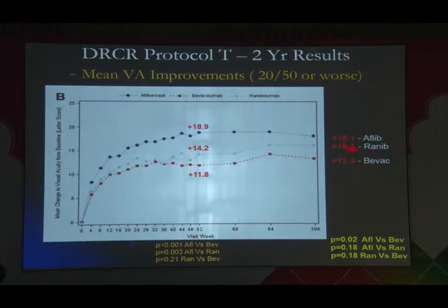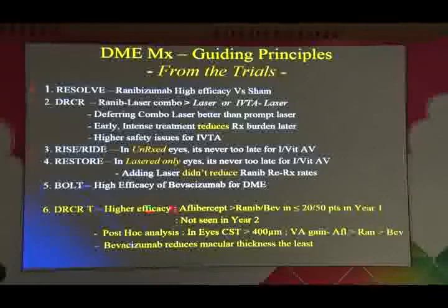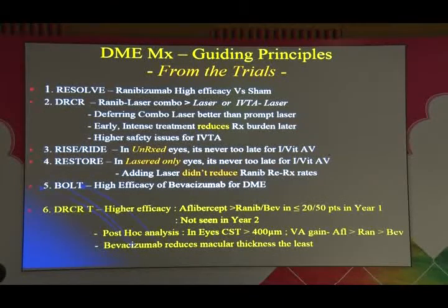But a year down, look what happens. Aflibercept starts losing that advantage. Ranibizumab catches up. So at 2 years, Novartis people are pretty happy to say that aflibercept has no real significant advantage over ranibizumab and it's more the same. But still people seem to tend to move towards aflibercept. Now, so you have higher efficacy, aflibercept versus ranibizumab in year 1, but that advantage was not seen in year 2. Post hoc analysis in eyes with central CST greater than 400 microns showed equity gains for aflibercept over the other two, and it also showed us bevacizumab reduces macular thickness the least.